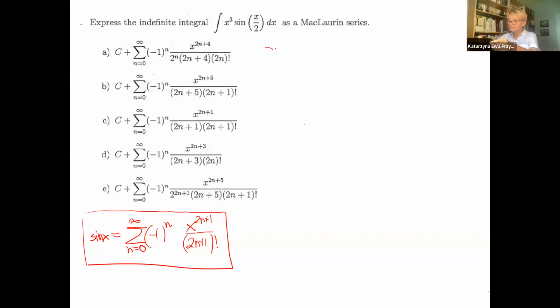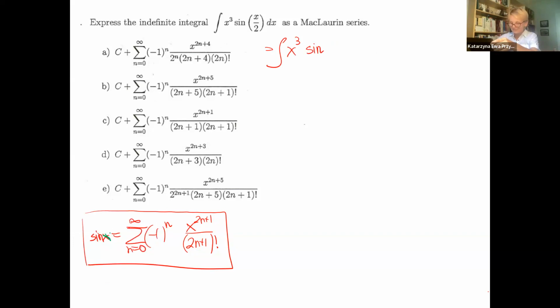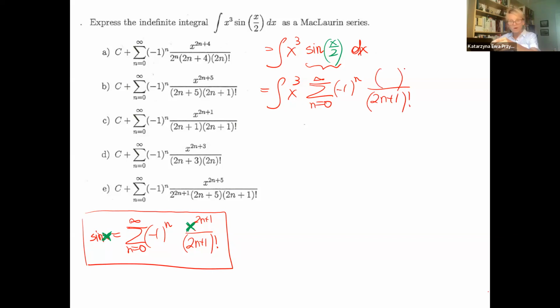Okay, so now let's see. We do have x cubed, and we have sine of a different quantity. Let's not mix this, x and x. That means our quantity is x over 2. X cubed, and this can be rewritten as a power series, Maclaurin, -1 to the n, 2n plus 1 factorial in the denominator, and then quantity to the power of 2n plus 1. And what is the quantity?